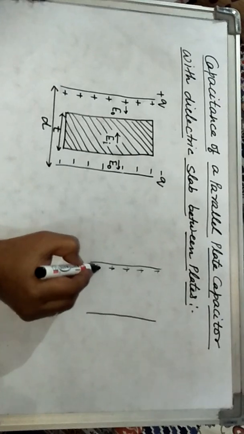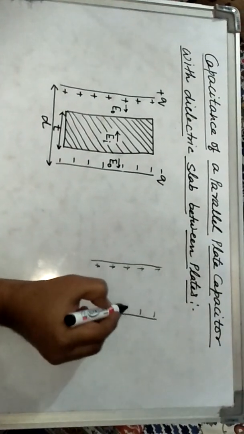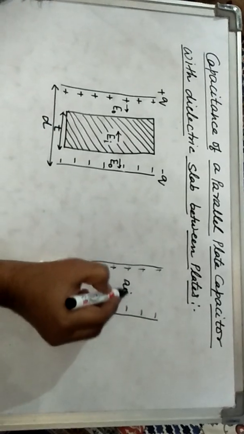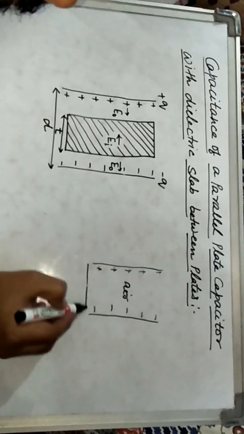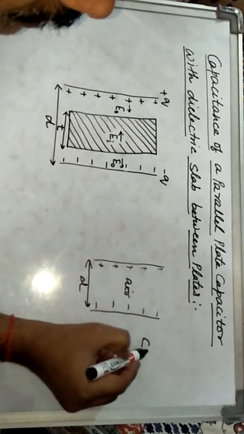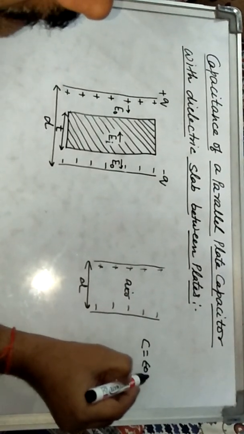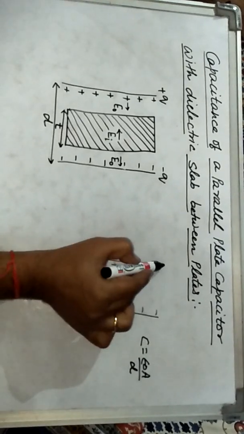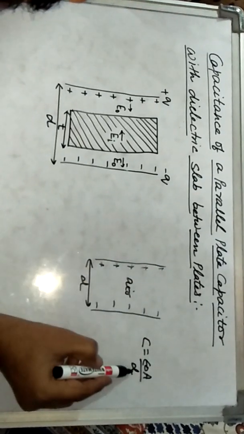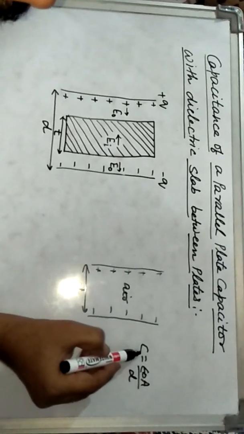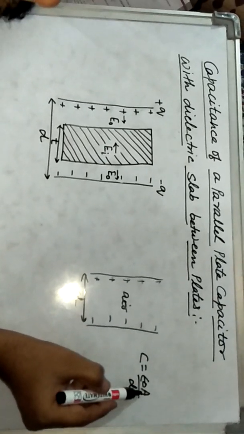Suppose this one is a plate of a capacitor and here the medium is air. At that time the capacitance of this capacitor was given by C equals epsilon naught A by D, where A is the area of each plate and D is the distance between them. This is the expression for the capacitance of a parallel plate air capacitor.